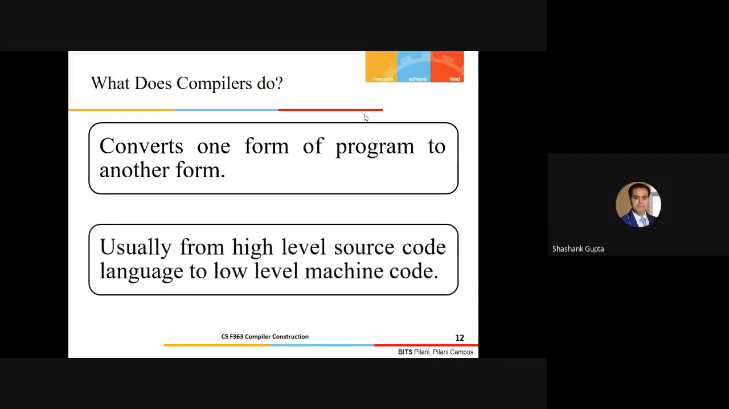So usually from high level source code language to the low level machine code. Now another question to you people: does each and every compiler always convert high level language to the low level language, or is there any compiler which does the translation from high level language to simply high level language?